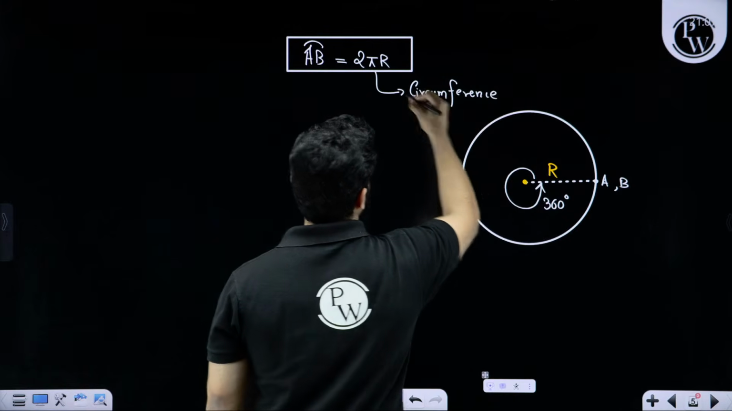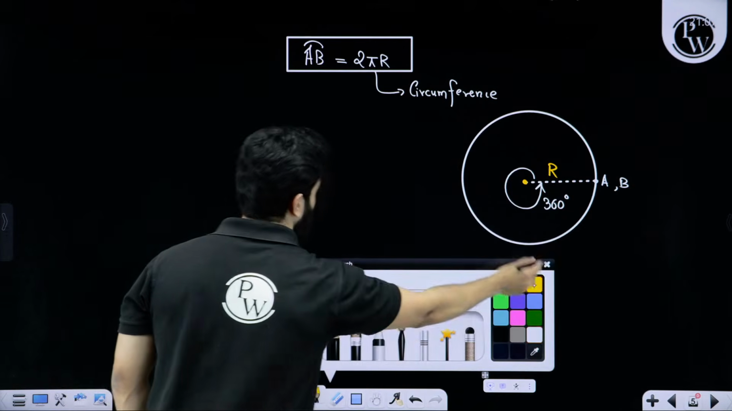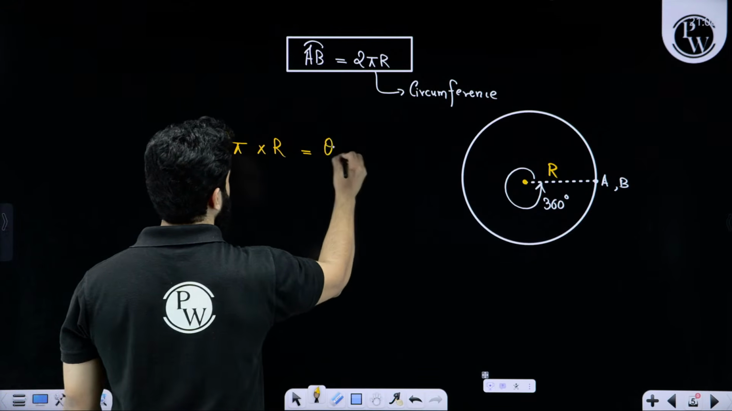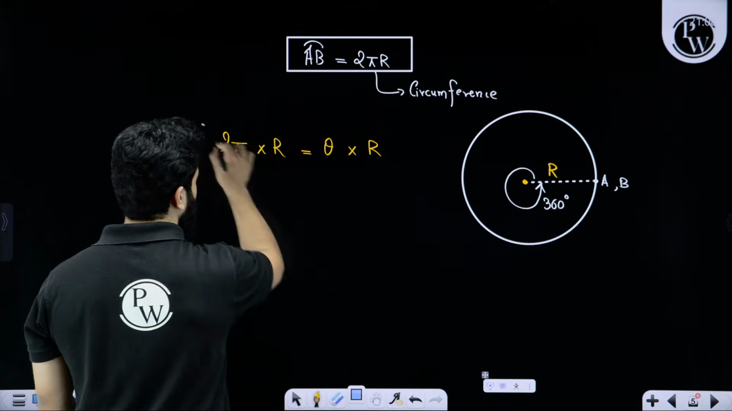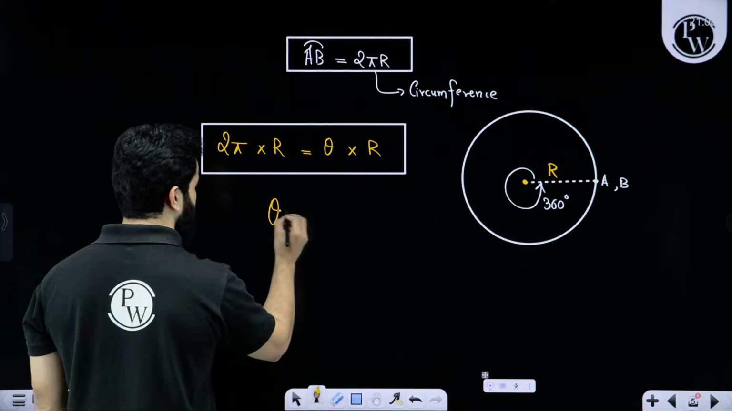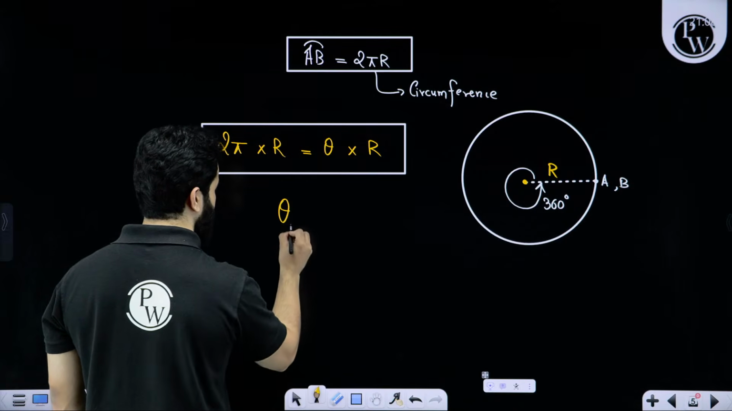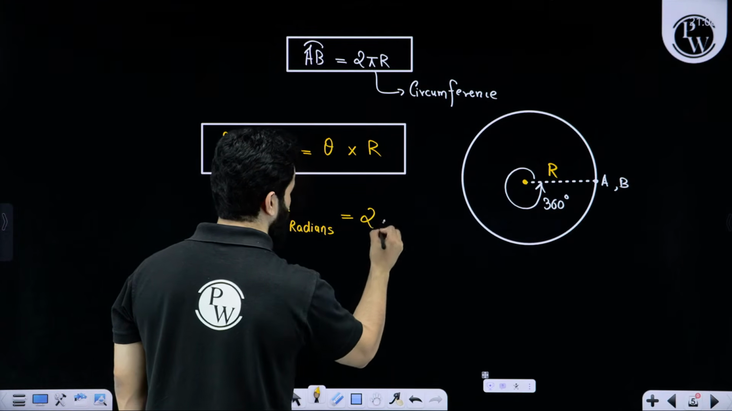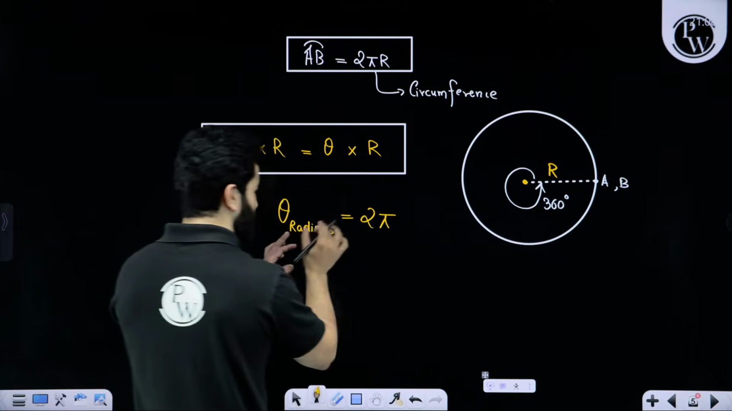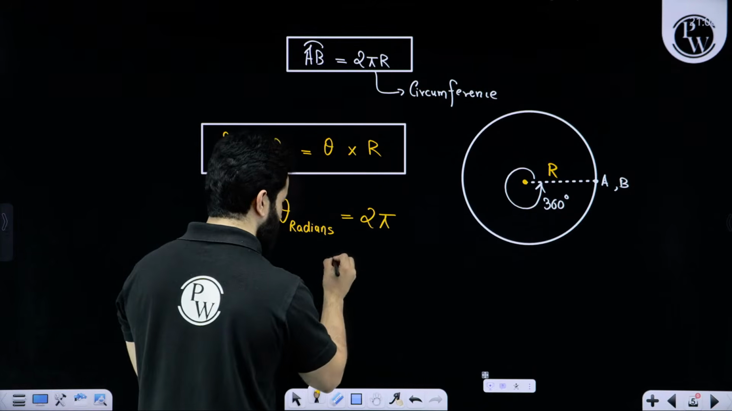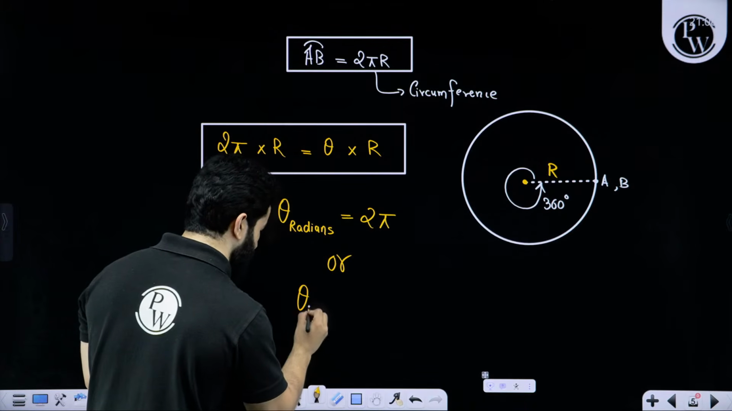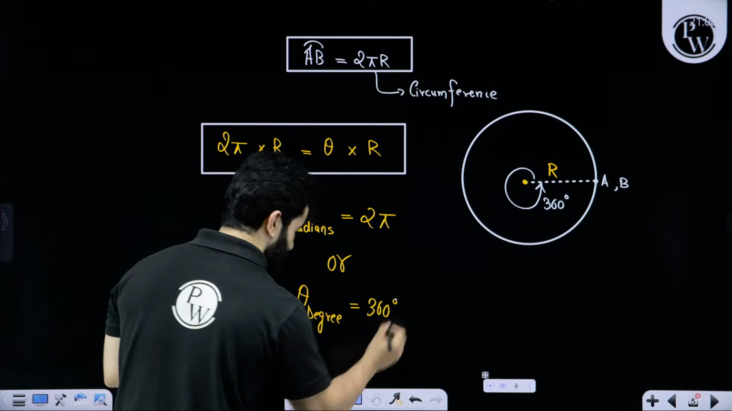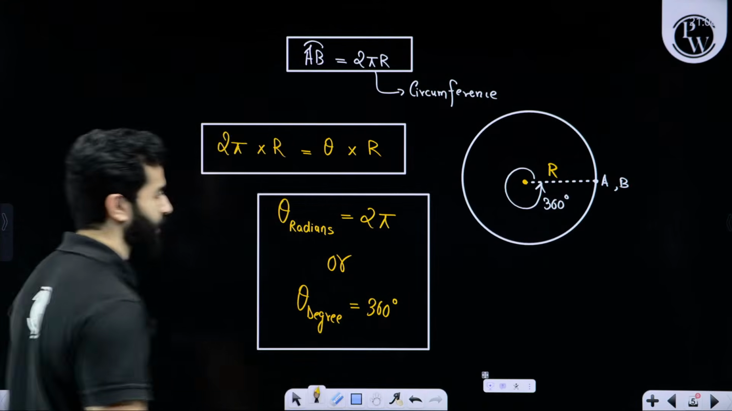If we relate this formula, 2 pi multiplied by r, with theta multiplied by r, from here we can say that theta in radians is equal to 2 pi for 360 degree. That means theta in radians is 2 pi, or if we talk in degrees, the same 2 pi can be written as 360 degree.